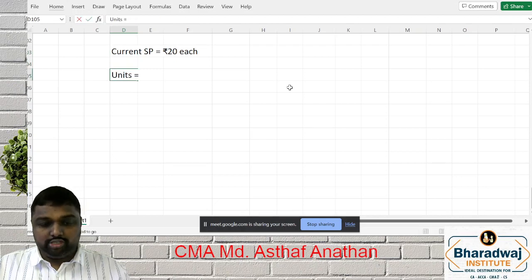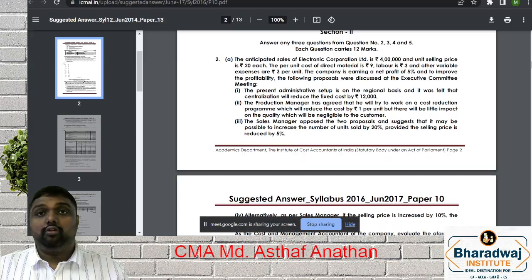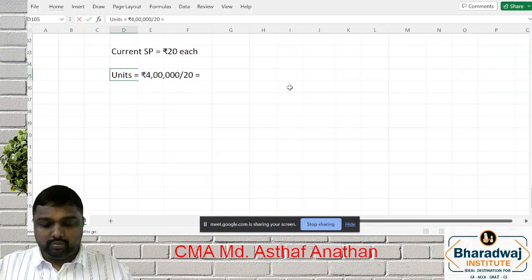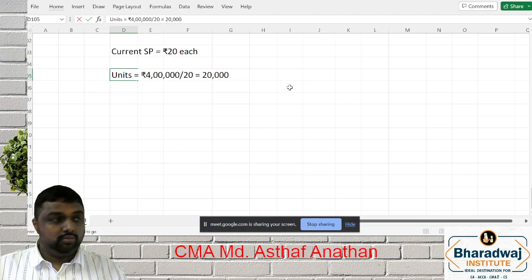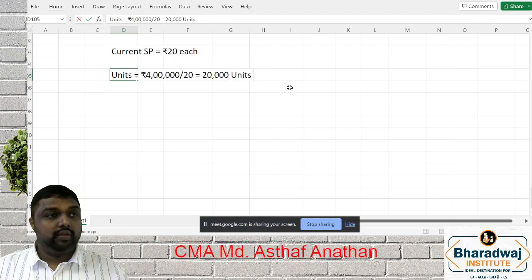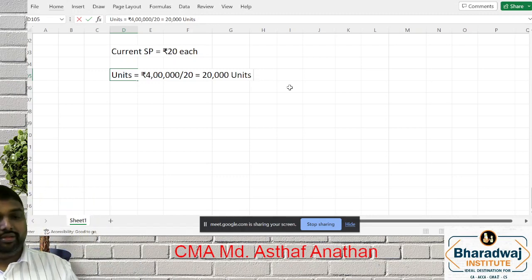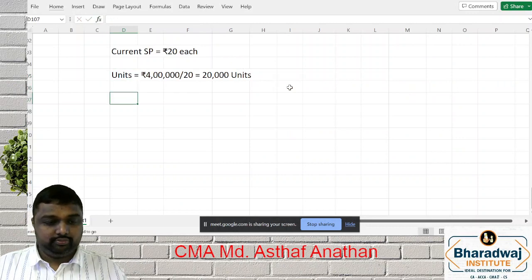How many units are you selling? 4 lakh is the total value, divided by 20. How many units, my dear friends? Is it 20,000 units? Come on, take your calculator and tell me. 4 lakh by 20, is it 20,000 units? Now, variable cost.